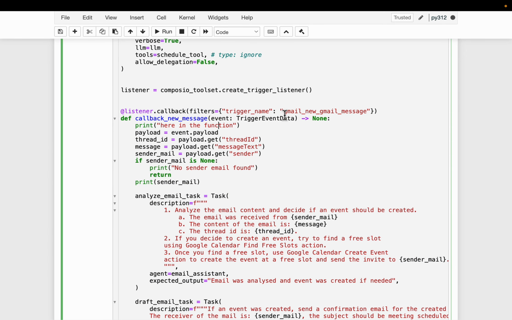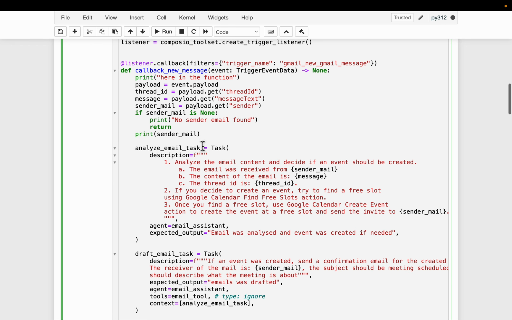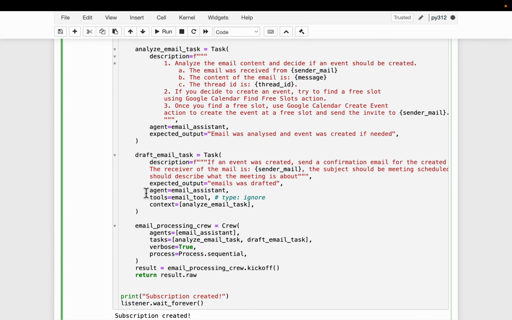Here the event is the new Gmail message, and the event which gets passed to this function will contain all the details of the email. For example, using the event payload, we can find out the thread ID as well as the message from the sender and the sender email ID. Once we have this information, we create these tasks with these variables or parameters, and then we kick off the crew.